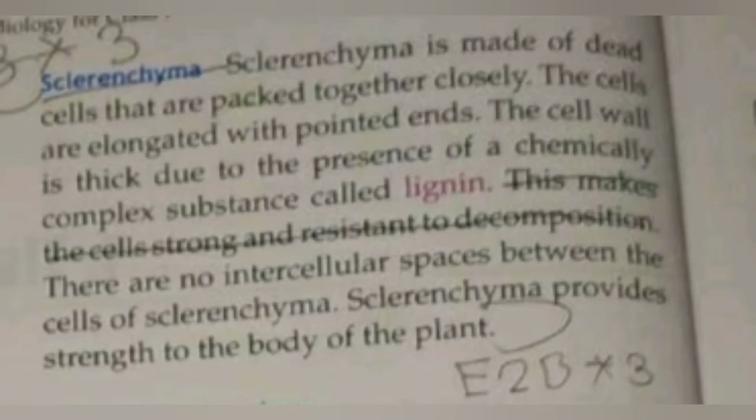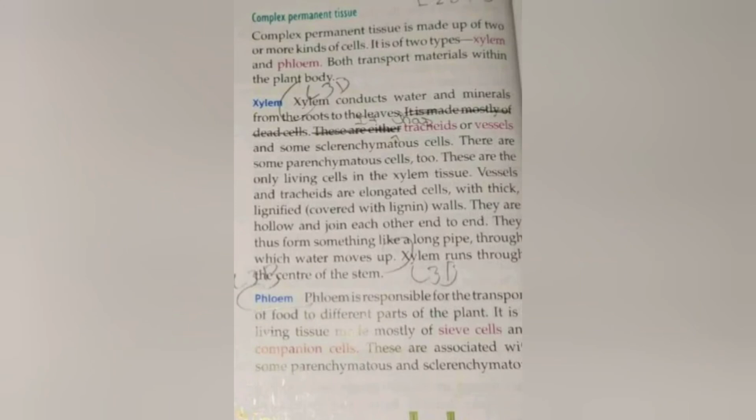Next, let's move on to sclerenchyma. Students, do you remember the function of sclerenchyma? Yes, children, you're right. Sclerenchyma provides strength to the body of the plants, and it is made up of dead cells that are packed closely together. The cell wall of sclerenchyma is thick due to the presence of a chemical substance called lignin. The other type of permanent tissue is complex permanent tissue, which is made up of two or more kinds of cells, hence it is called complex permanent tissue. It is of two types, which are xylem and phloem.